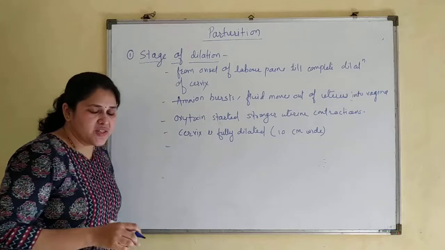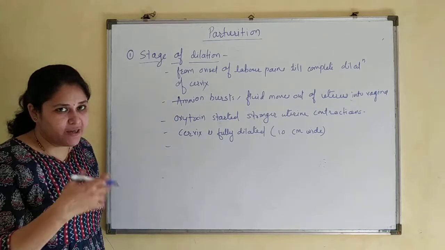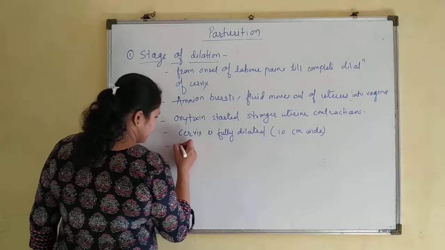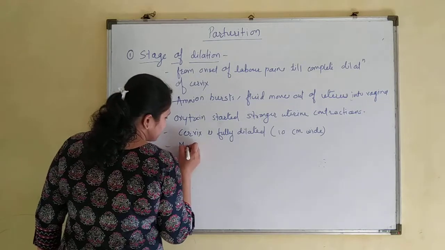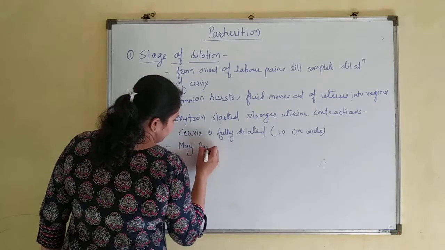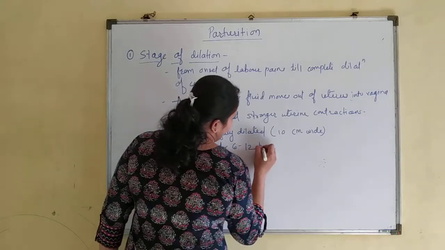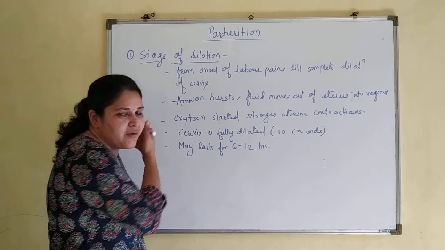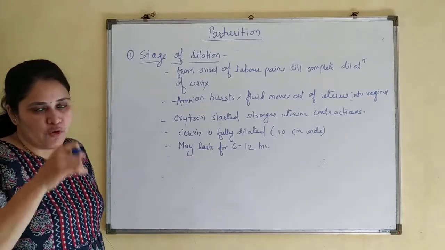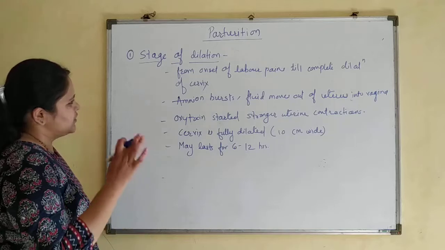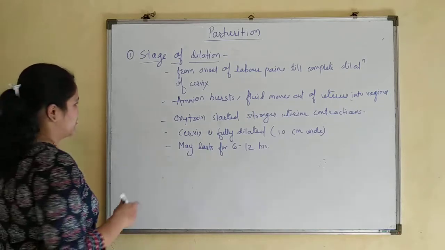If oxytocin secretion is in less quantity or is irregular, this phase may last for many hours. It may last for 6 to 12 hours. Again, it depends upon the level of oxytocin as well as the physiological condition of the mother. This is the first stage, the stage of dilation.